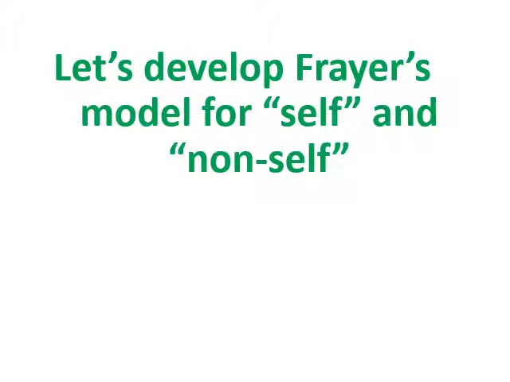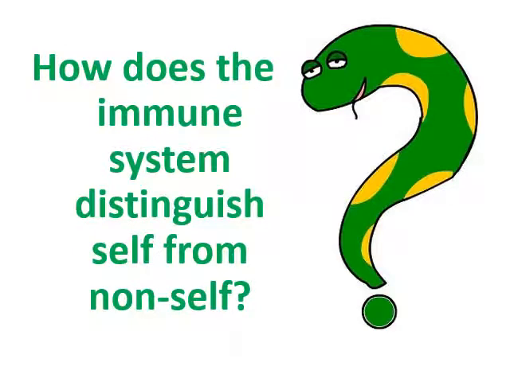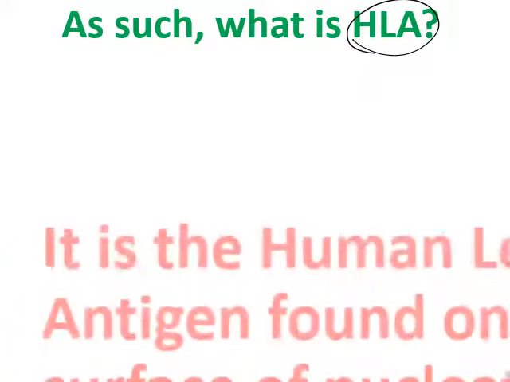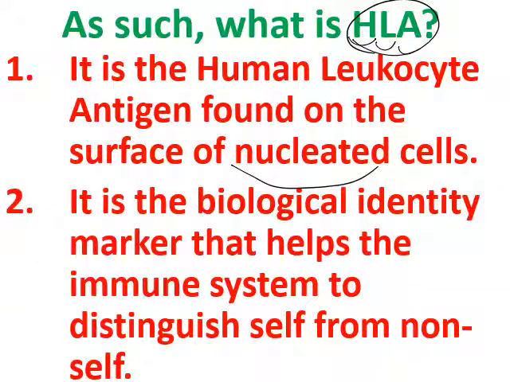Moving to, let's develop a model for the self and non-self. How does the immune system distinguish self from non-self? It distinguishes them through HLA. What is HLA? HLA stands for human leukocyte antigen. It is found on the surface of nucleated cells, the cells that have a nucleus. It's a biological identity marker that helps the immune system to distinguish between self and non-self.